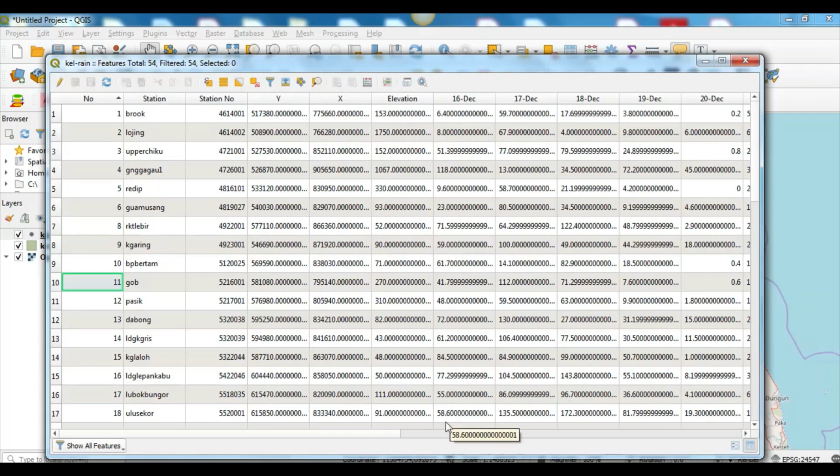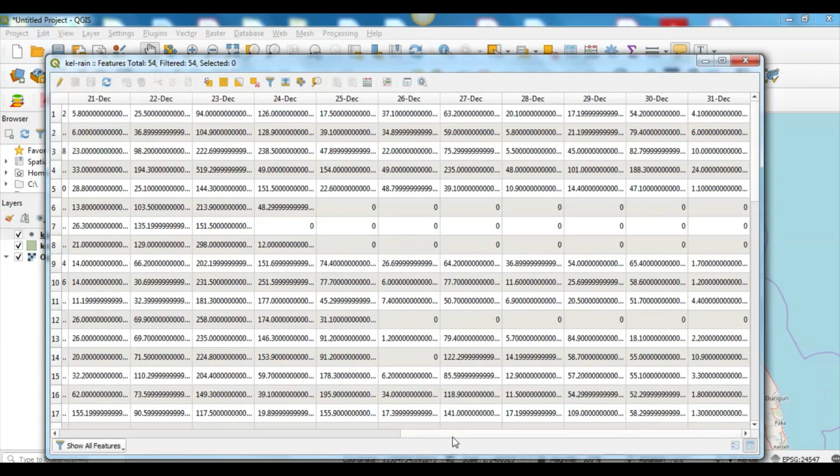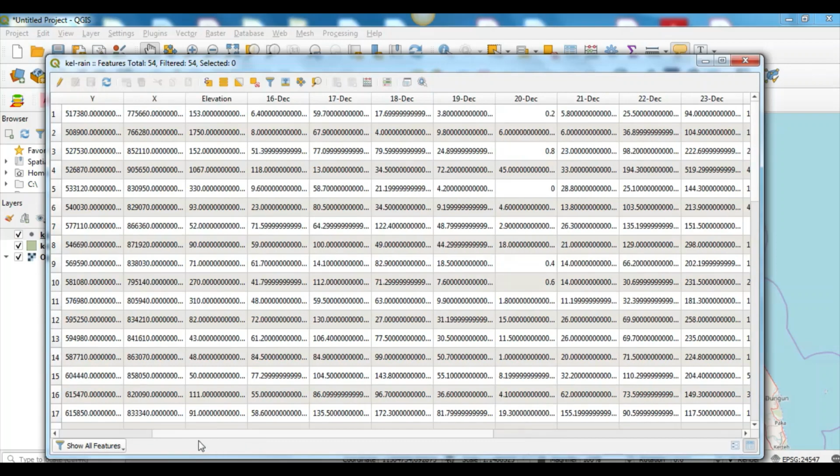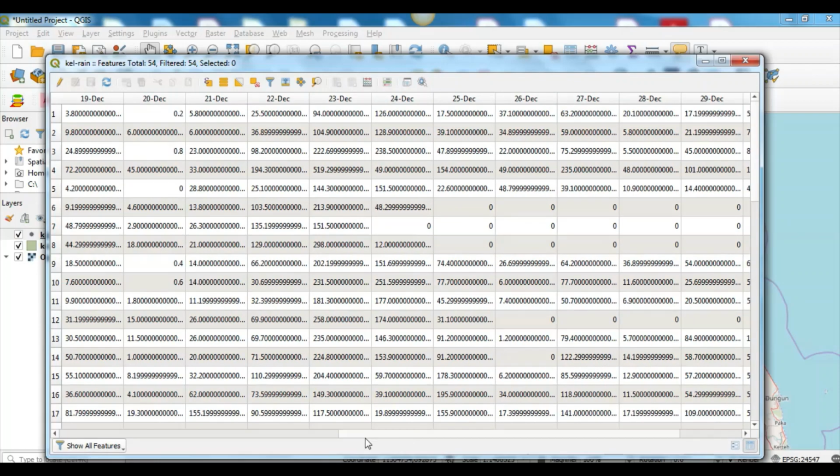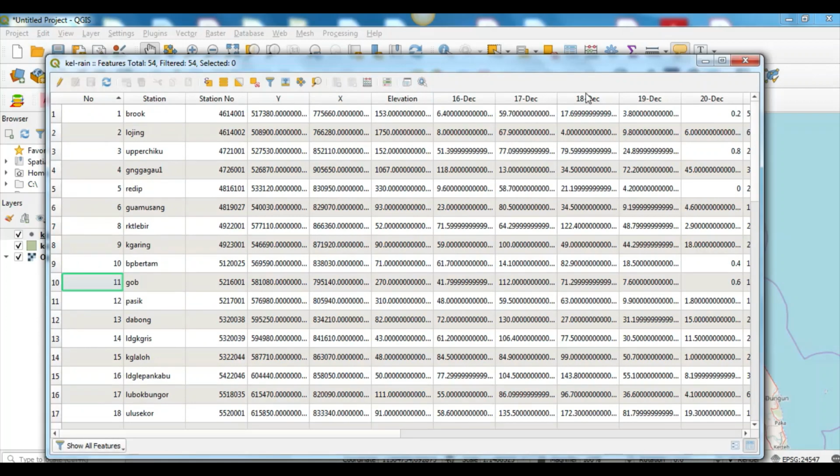And the most important part is the rainfall reading. This is daily rainfall reading from 16 December until 31st December 2014. These are the information that we want to use later for the rainfall distribution generation.